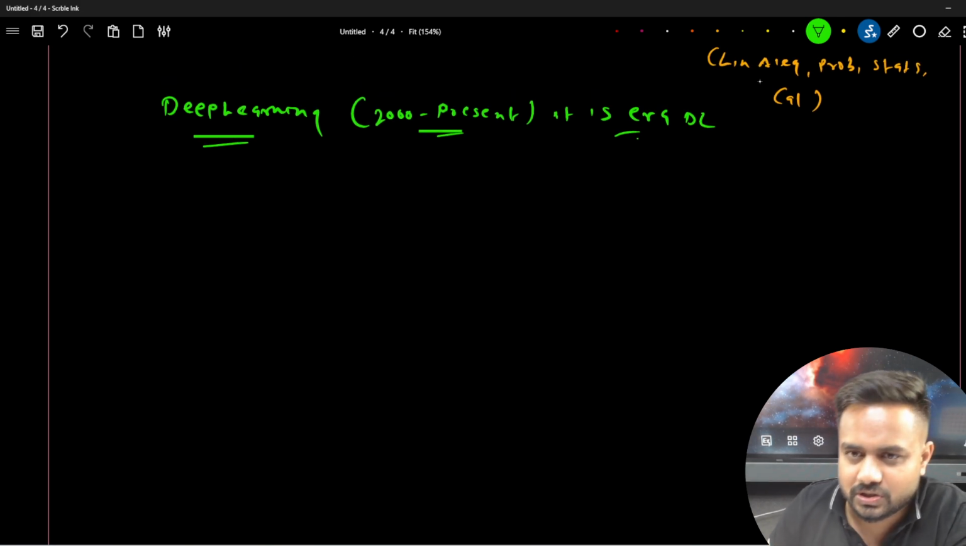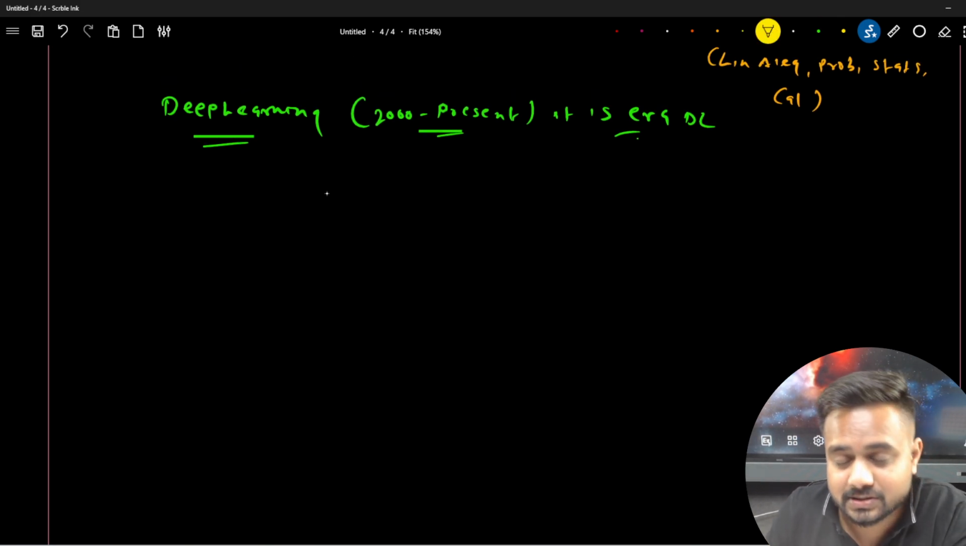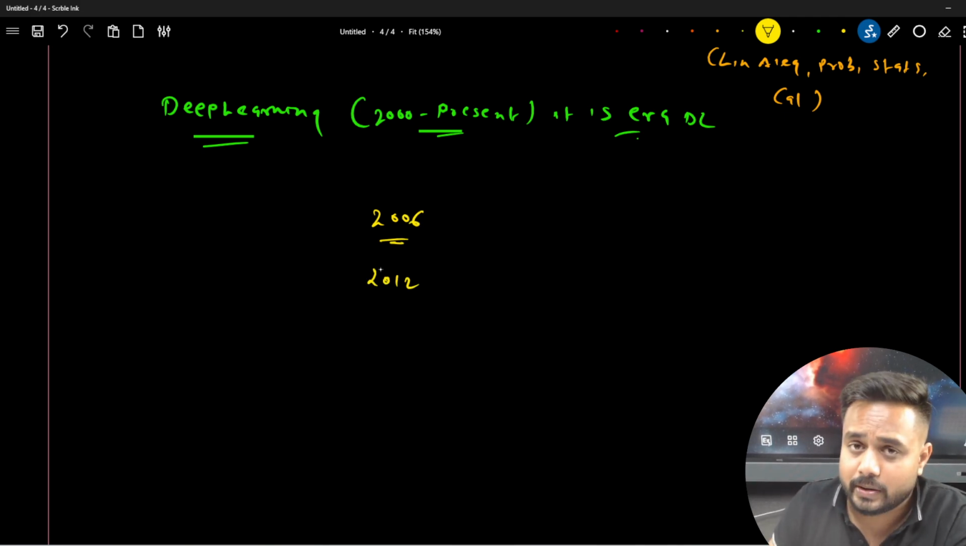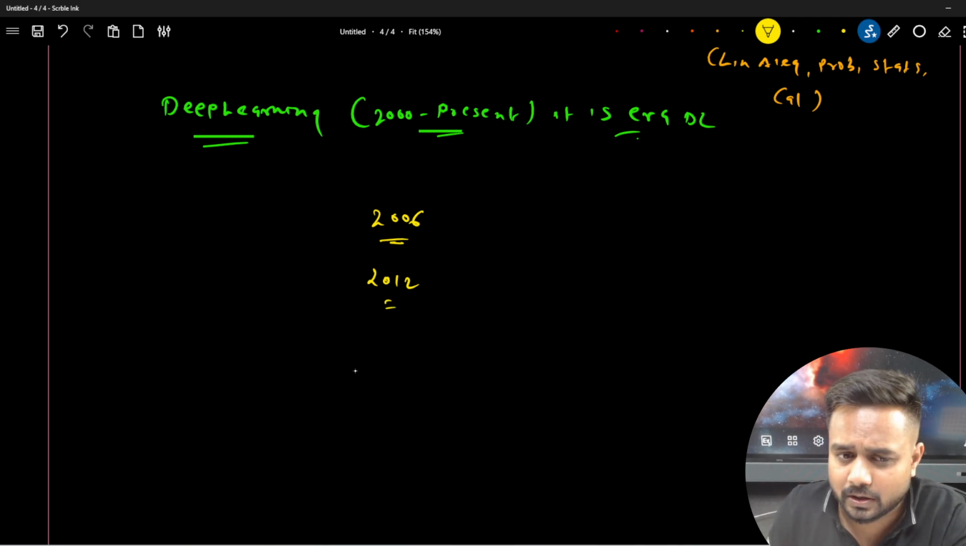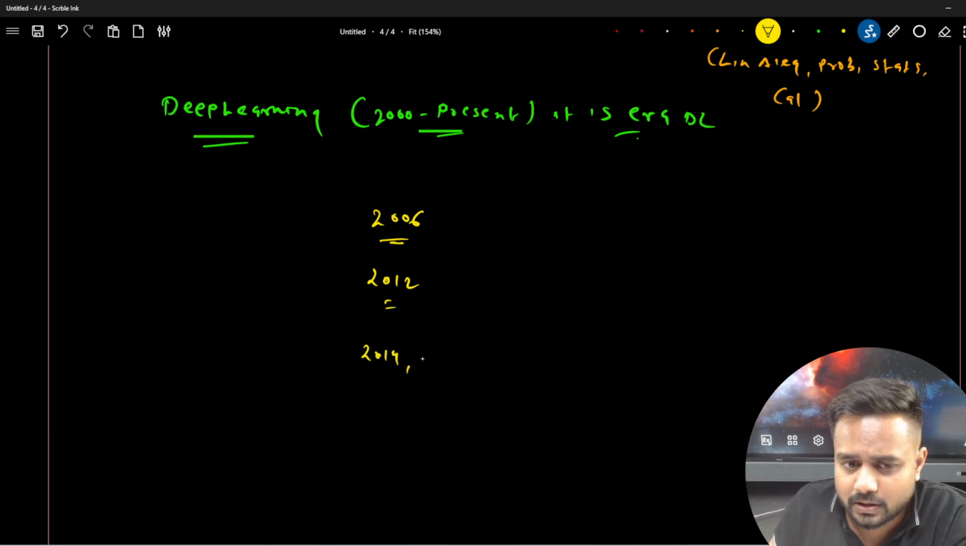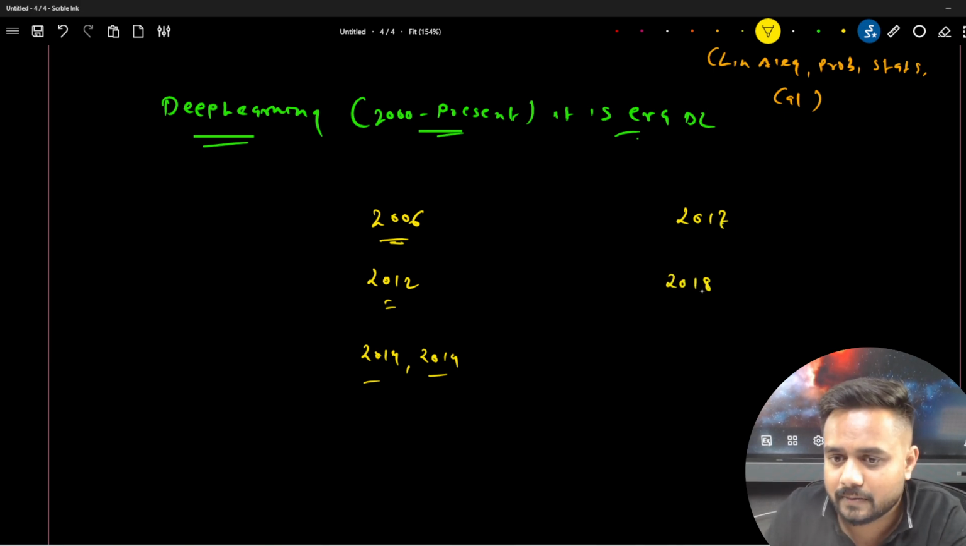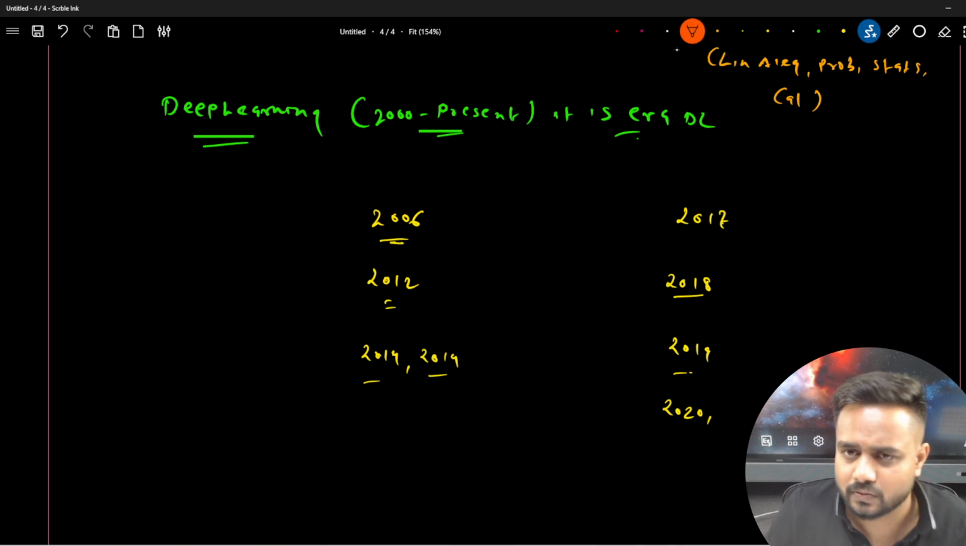Now, let me give you some achievements which researchers have made in the 2000s, in the era of deep learning. The first was 2006. The second was 2012. I am highlighting some important years over here. Then 2014, the next one was 2017, then 2018, then 2019 and 2020, 21, and something like this. So let me highlight a few points over here.